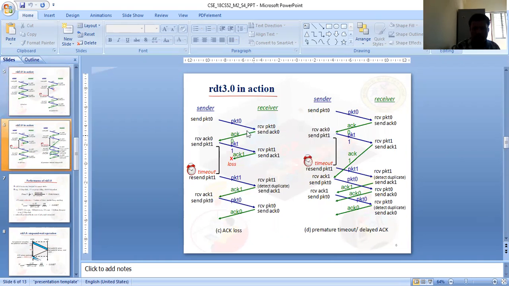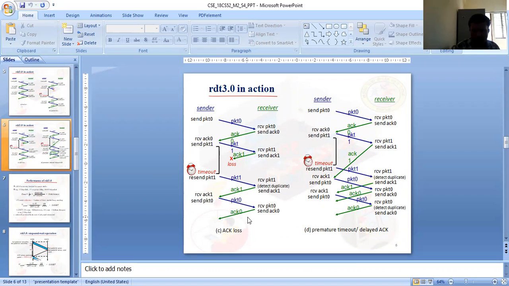In RDT 3.0, this is another scenario: suppose the acknowledgement is lost. The scenario is given: send packet 0, the receiver receives packet 0, and acknowledgement 0 is received by the sender. Then the sender sends packet 1, the receiver receives packet 1 and sends the acknowledgement. The acknowledgement itself is lost, so a certain timeout period occurs. Start timer, timeout occurs, and the sender resends packet 1. The receiver detects the duplicate packet and sends acknowledgement 1 back to the sender.